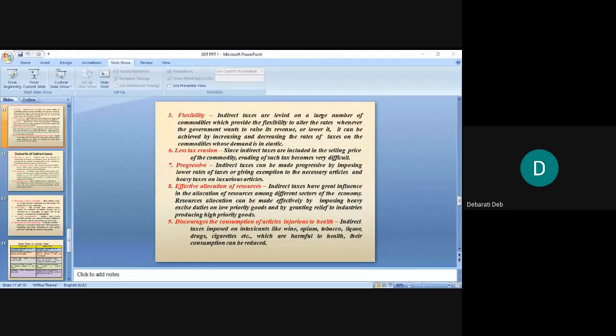Then reduces demand of goods. If taxes are high, prices will become high, and vice versa, demand will reduce.